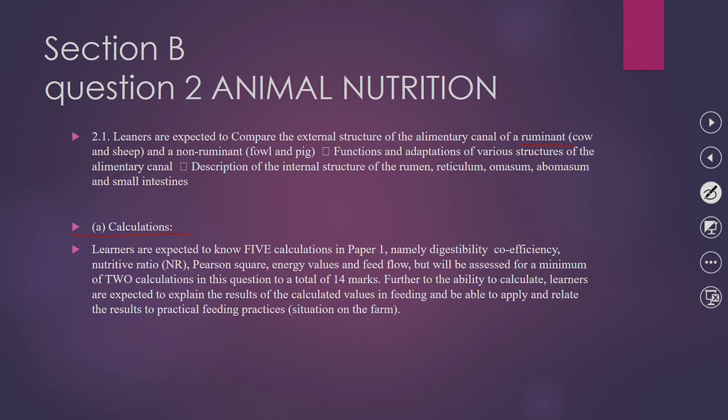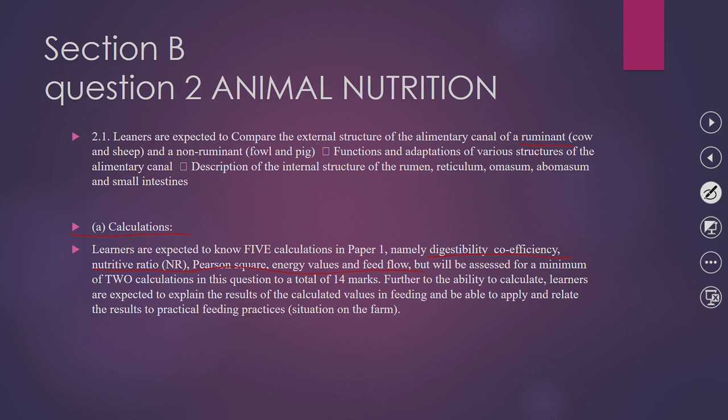We have nutritive ratios. We have the Pearson square. We have energy values, and we have fodder flow. So those are the 5 calculations that you will need to take into consideration.